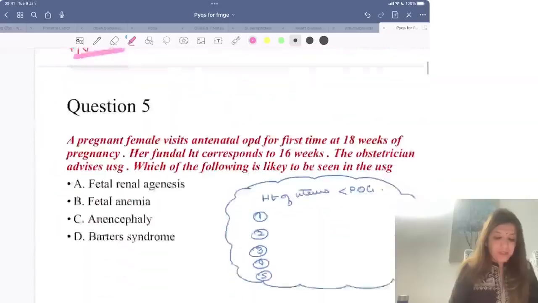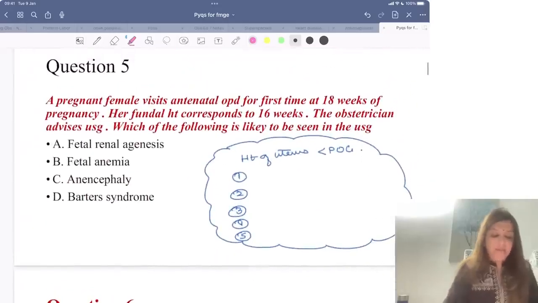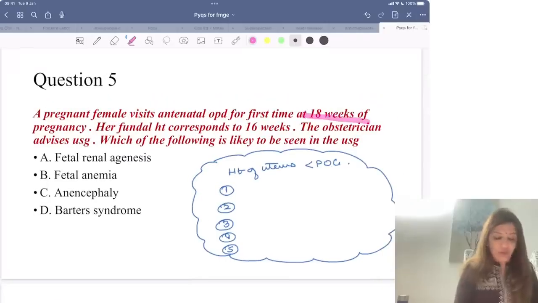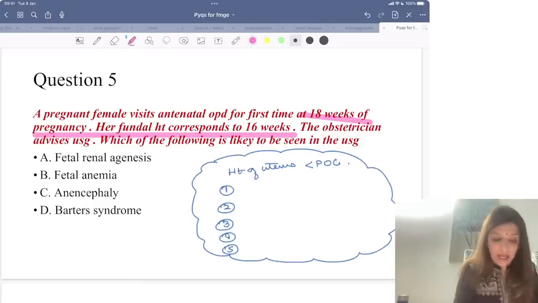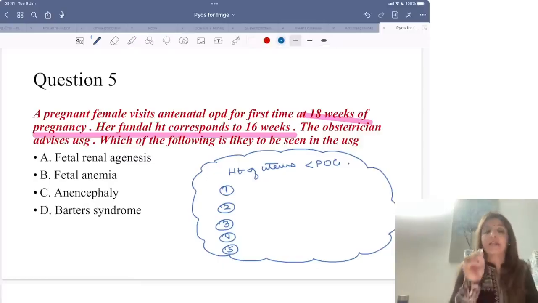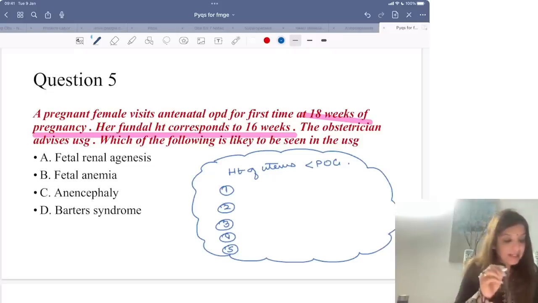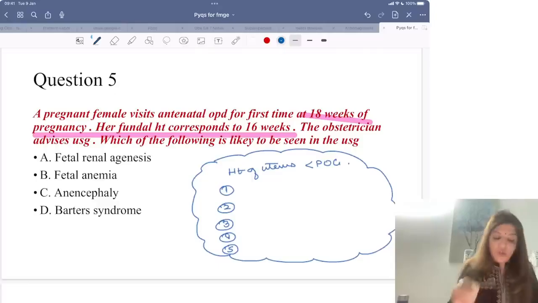Now, coming to question 5. A pregnant female visits antenatal OPD for the first time. At 18 weeks of pregnancy, her fundal height corresponds to 16 weeks. In other words, the question is saying that the height of the uterus is less than the period of gestation. Right? So, you have to tell me what are the conditions in which height of the uterus is less than the period of gestation.